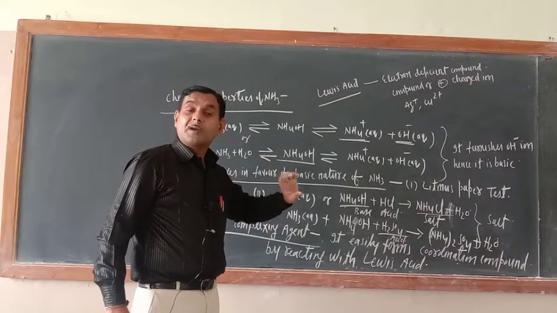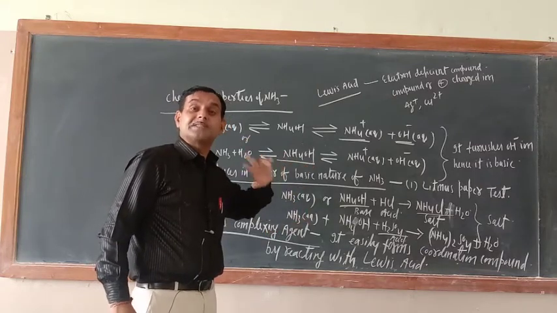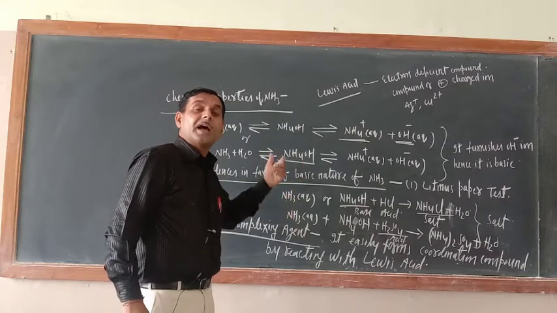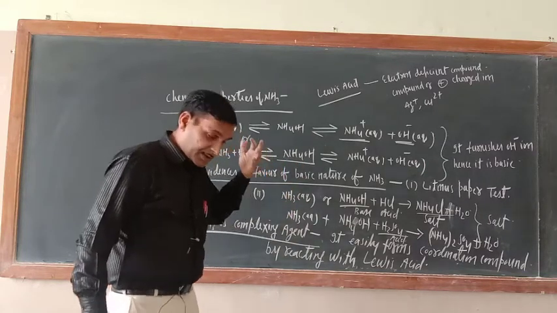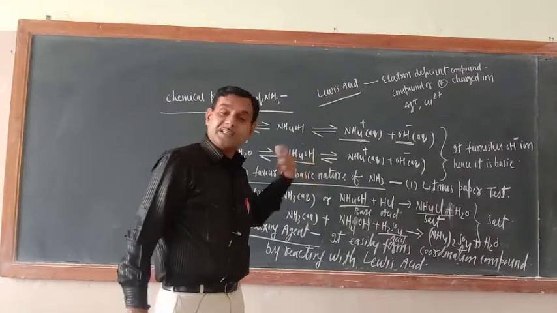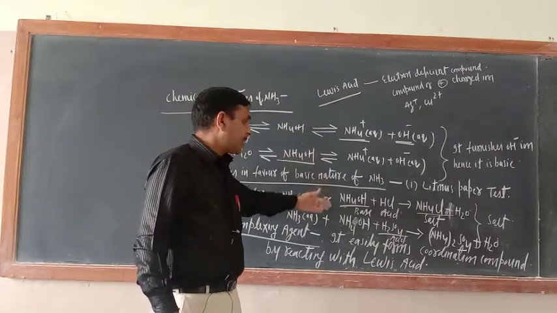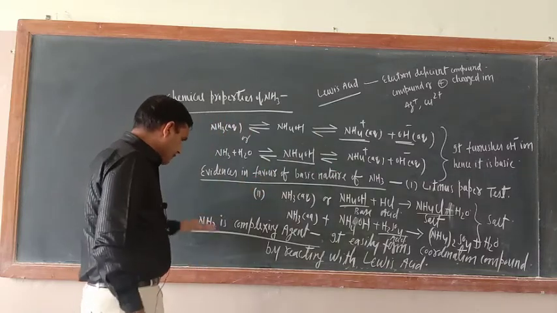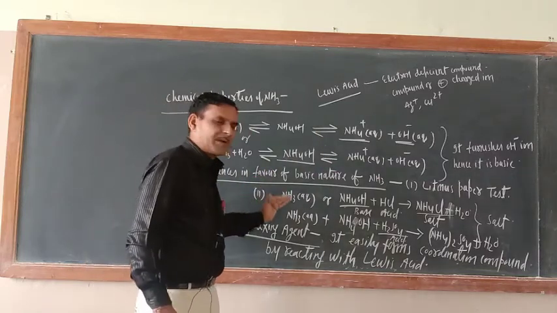So for the confirmation of Lewis base character, lone pair electrons should be taken into account, and for proving the basic nature of ammonia, its reaction with the acid should be taken into account. Now the next part: NH3 is a complexing agent.